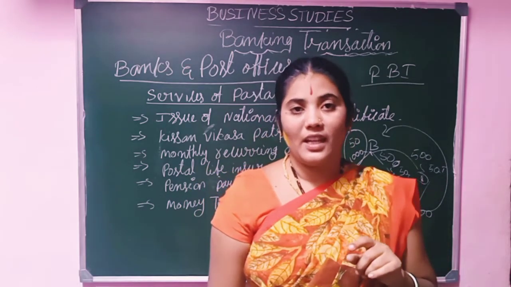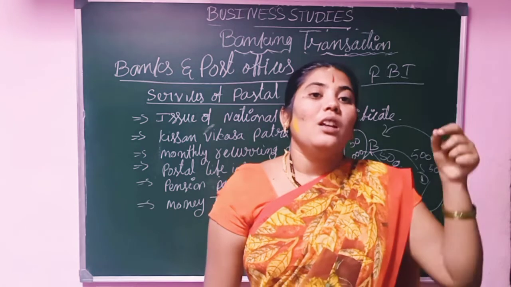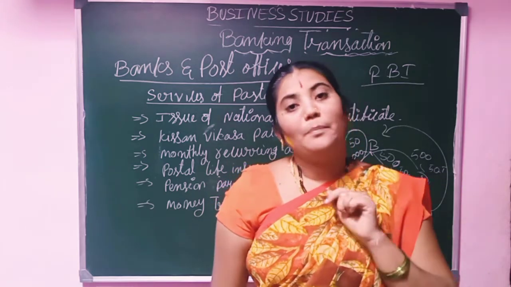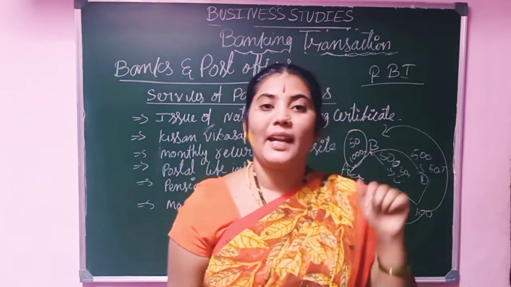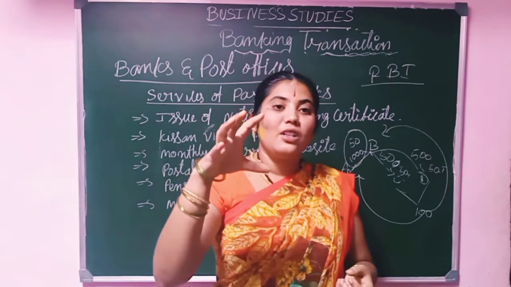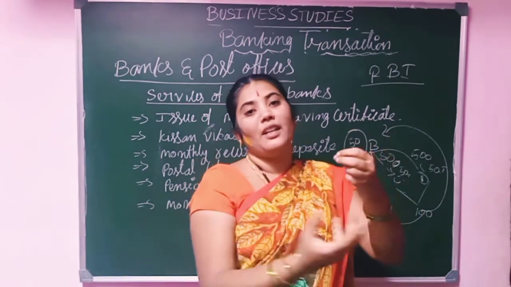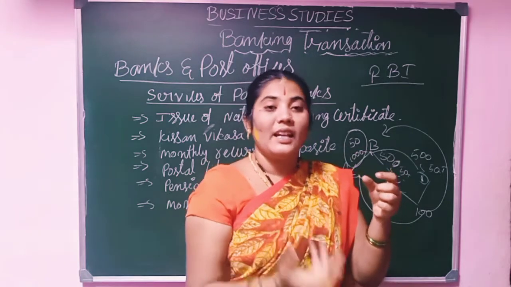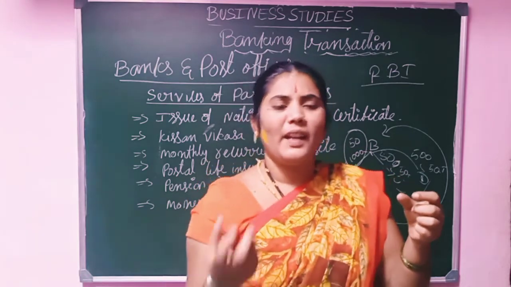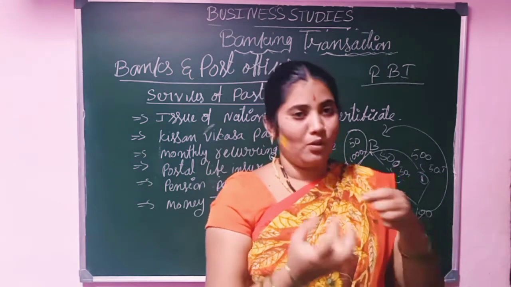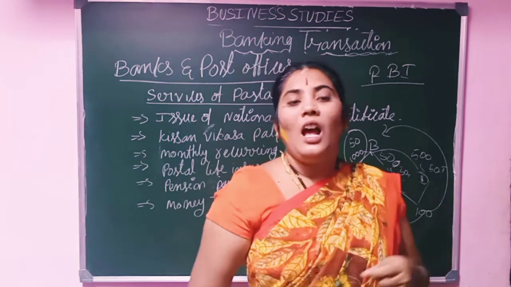It is called the Bankers' Bank, the Mother Bank. This is the main point: it controls all the subordinate banks like SBI and others. All banks come under the RBI, even cooperative societies.